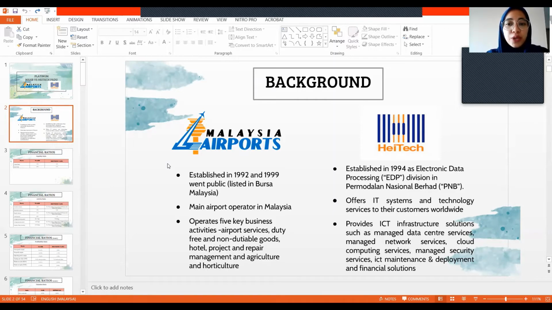And HeiTechPadu was established in 1994 as the Electronic Data Processing (EDP) division in Permodalan Nasional Berhad PNB. HeiTechPadu offers IT systems and technology services to their customers worldwide, and it also provides ICT infrastructure solutions such as managed data service center, managed network services, cloud computing service, managed security service, ICT maintenance, and also deployment of financial solution. Okay, so we move to the financial ratio.